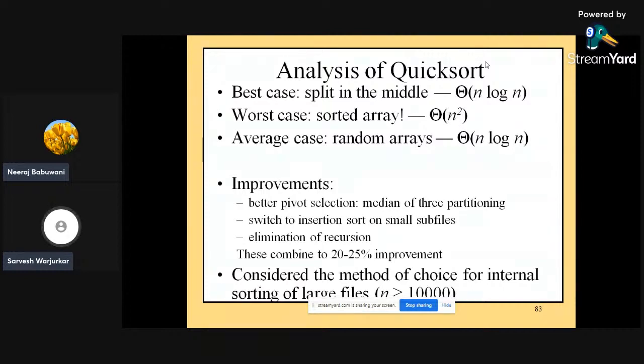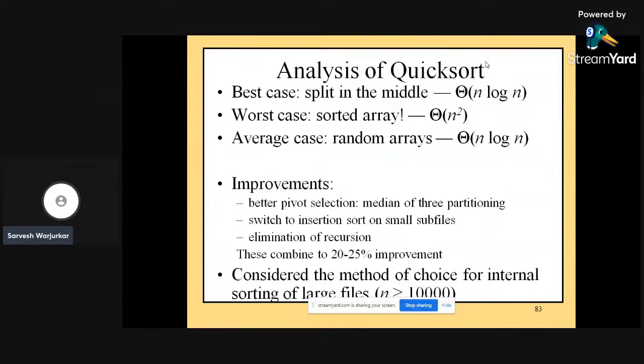Improvements include better pivot selection, such as median of three partitioning, switching to insertion sort for small subfiles, and elimination of recursion. When combined, these give a 20-25% improvement. Consider it the method of choice for internal sorting of large files, where n is greater than or equal to say 10,000 or any other greater value.